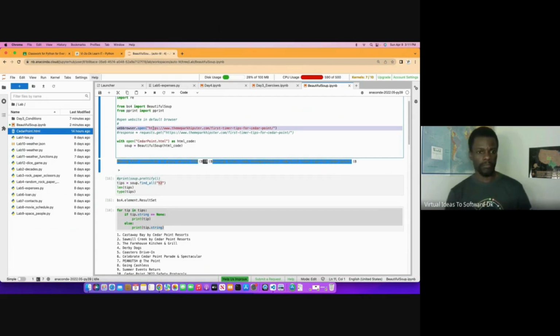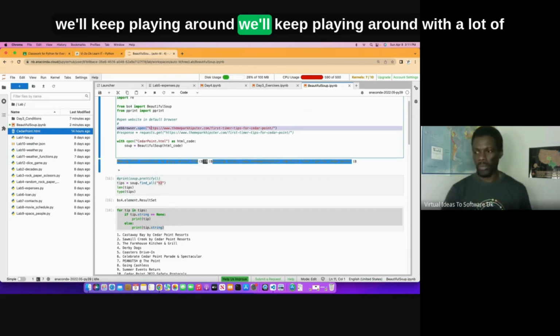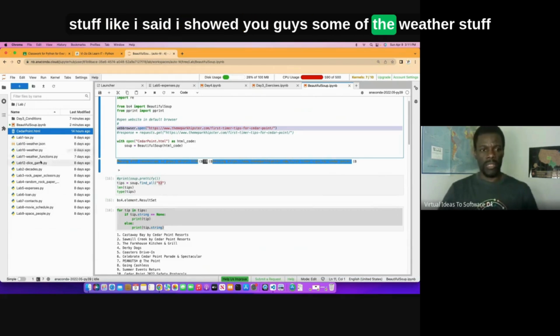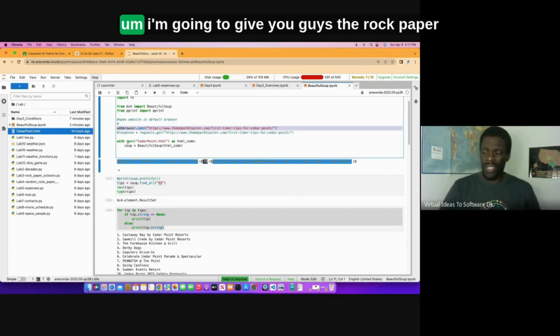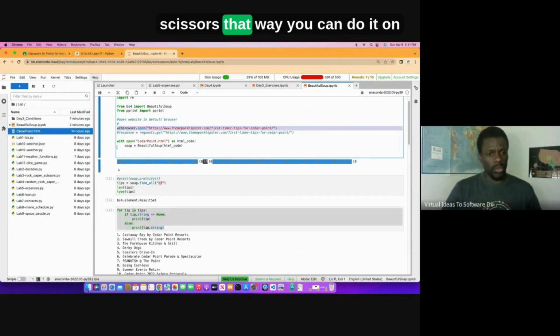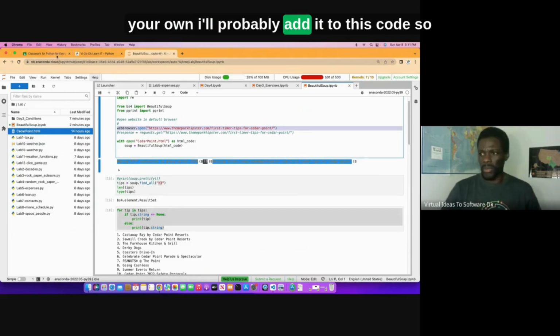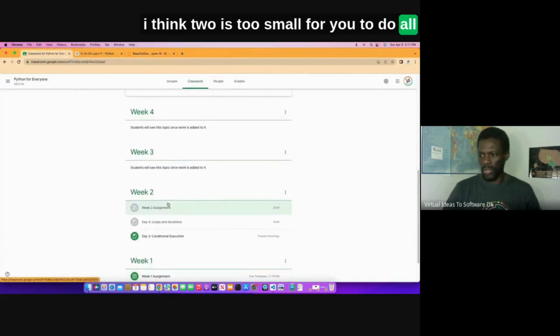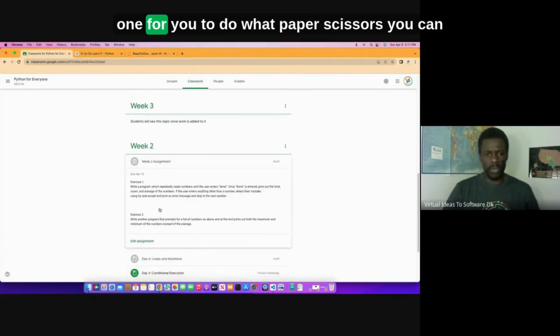Sounds good? So we'll keep playing around with a lot of stuff. Like I said, I showed you guys some of the weather stuff. We can also do rock, paper, scissors. I'm going to give you guys a rock, paper, scissors exercise so that you can do it on your own. I'll probably add it to this code. I think two is too small for you to do all week, so I'm going to add a third assignment for you to do rock, paper, scissors.